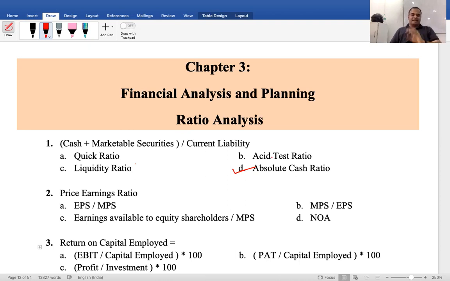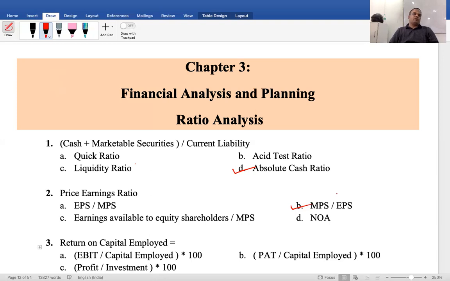Okay. Second one. Price earning ratio is equal to EPS divided by MPS, MPS divided by EPS, earnings available to equity shareholders divided by MPS, none of the above. Only in the examination hall, EPS divided by MPS or MPS divided by EPS gets confused. So what is the answer? MPS, market price per share divided by earning per share. B is the correct answer. Good one.